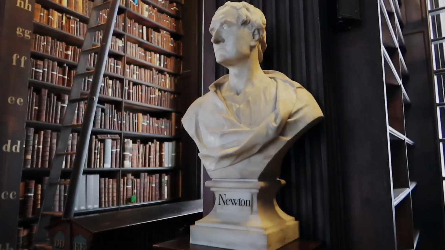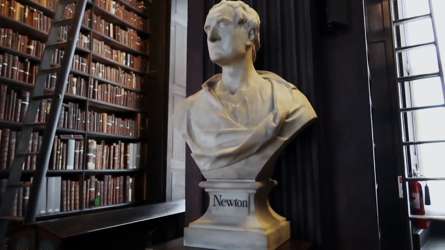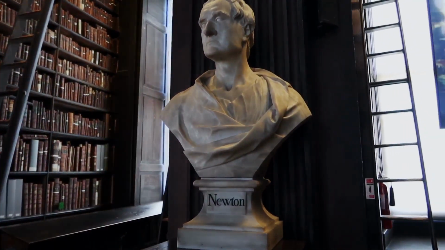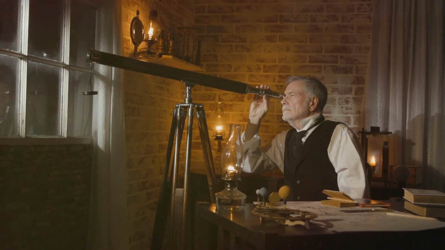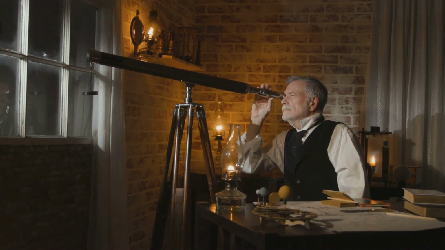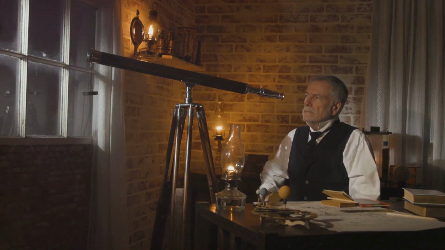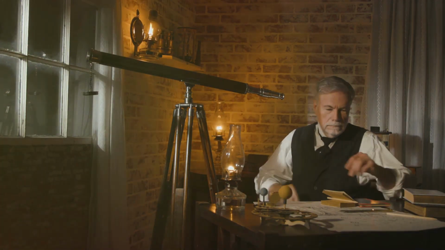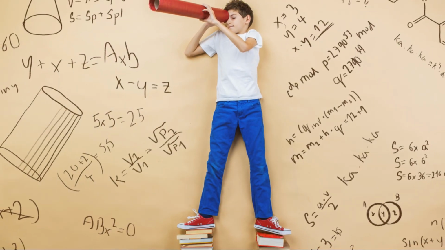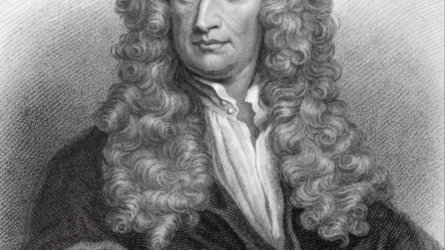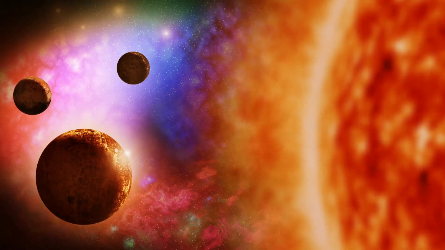In the 17th century, Sir Isaac Newton proposed the law of universal gravitation, forever changing our understanding of the cosmos. This law holds that every particle in the universe attracts every other particle with a force that is directly proportional to the product of their masses and inversely proportional to the square of the distance between their centers. This means that the further apart objects are, the weaker the gravitational pull between them.